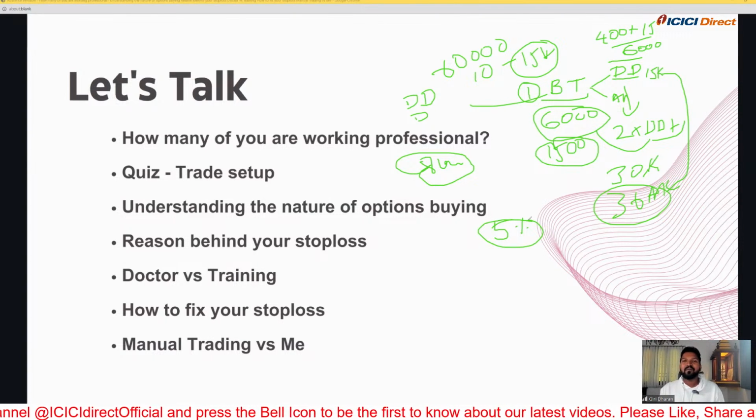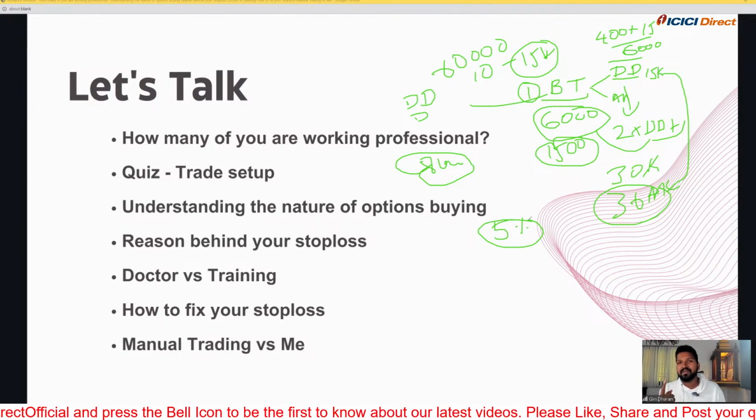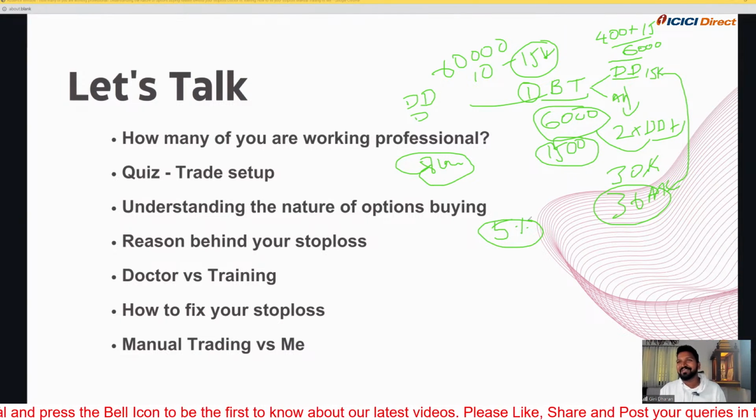Even though I was in 8 months of loss, I would like to add one point over here: it took only one trade for me to make profit. So that's what option buying is all about.